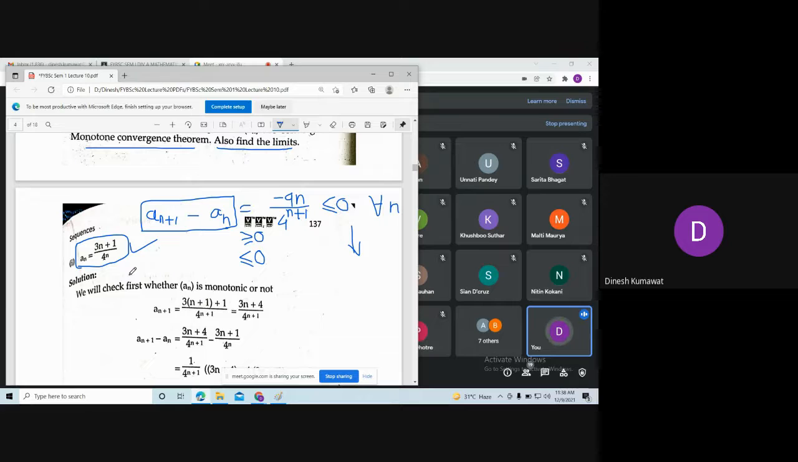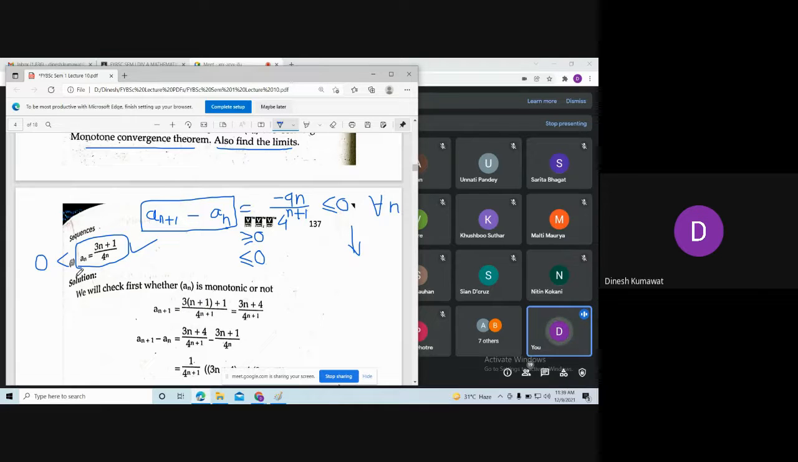Yes, can I say an is always positive? Am I asking you a difficult question? You just need to put the different values of n and check whether you are getting any negative number for an. Is it possible? No, sir. Which means what? This is always bigger than 0. Can I say that? Yes, sir. Okay.